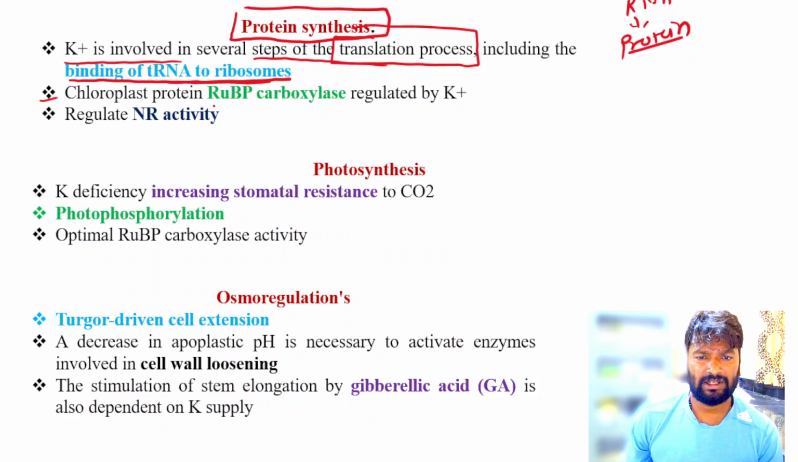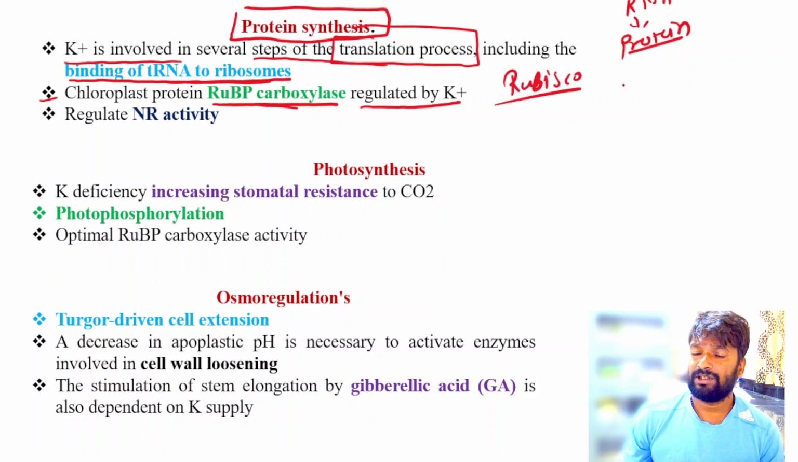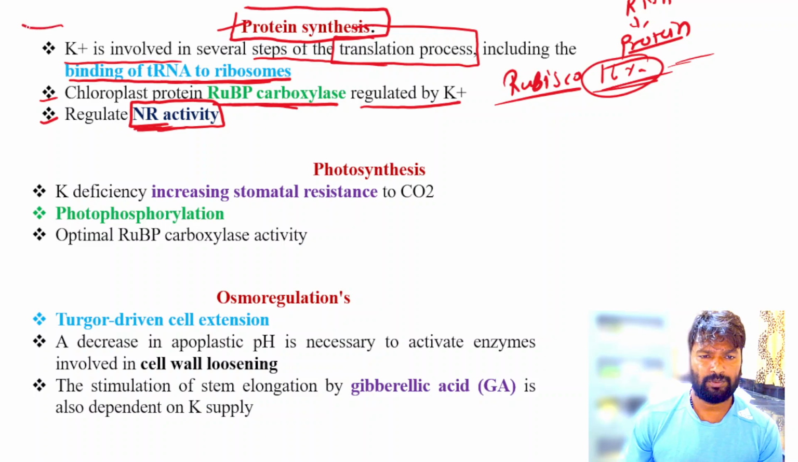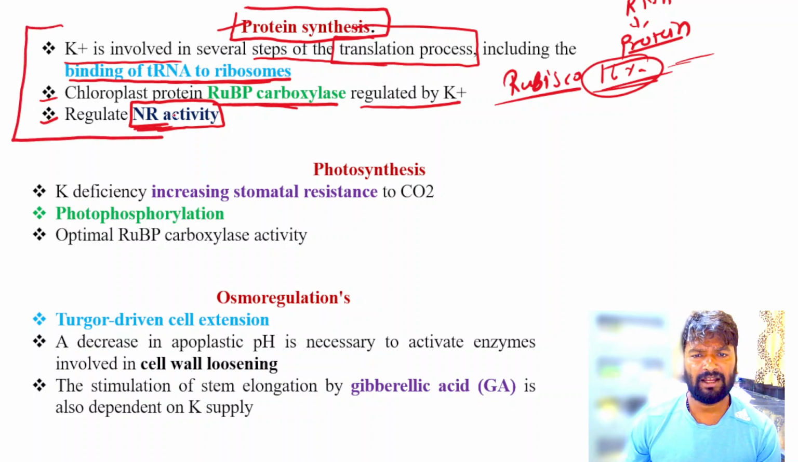Also the chloroplast protein, that is rubisco carboxylase, RuBP carboxylase, is regulated by the potassium. And you know that rubisco is a major protein, contributing 16% of the total proteins in the plant. Also potassium regulates the nitrate reductase activity, so ultimately it affects the protein synthesis. So potassium has an important role in protein synthesis, by regulating the translation process, RuBP carboxylase and the nitrate reductase activity.